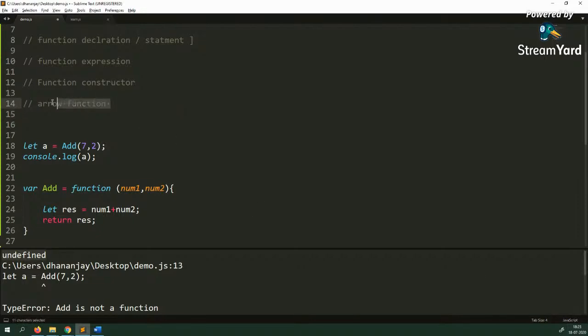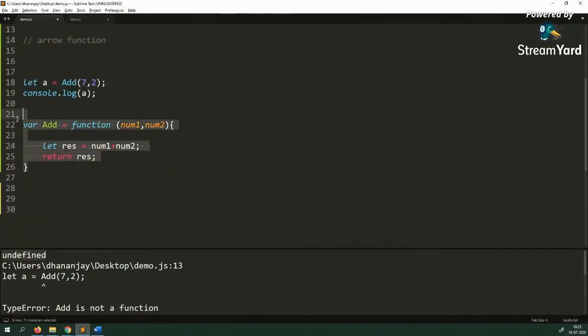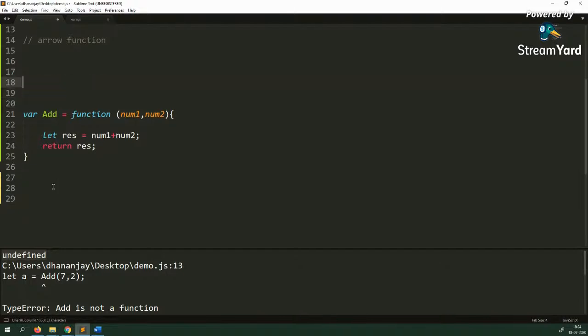The first thing is that, of course, an arrow function gives us a shorter syntax to write a function expression, not a function statement. It means an arrow function also does not get hoisted to the top of the execution context. It is like a function expression. So I can write this function as a function expression like this.